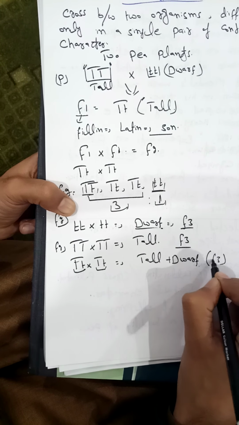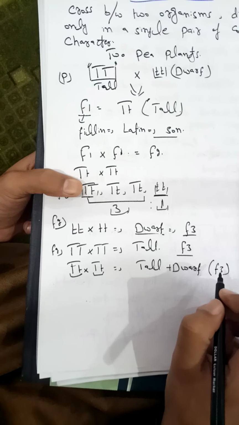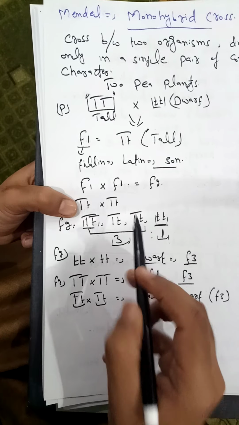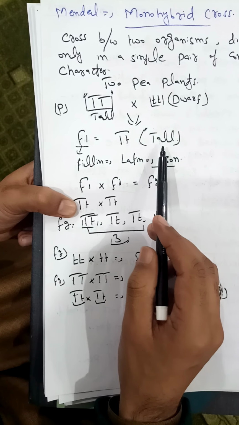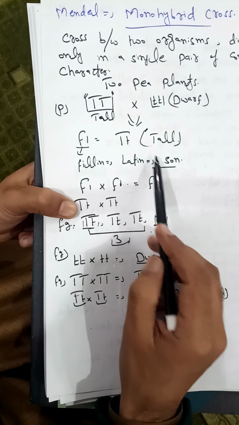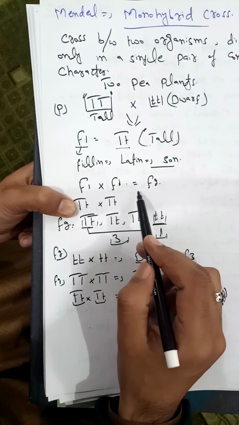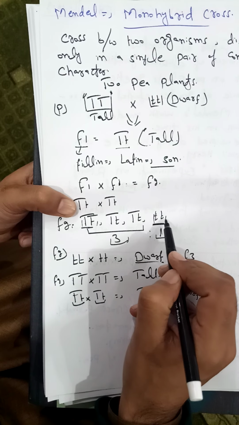So then Mendel thought again and again: why in the F1 generation is there no dwarf character? In the F2 generation Mendel got the dwarf character again.